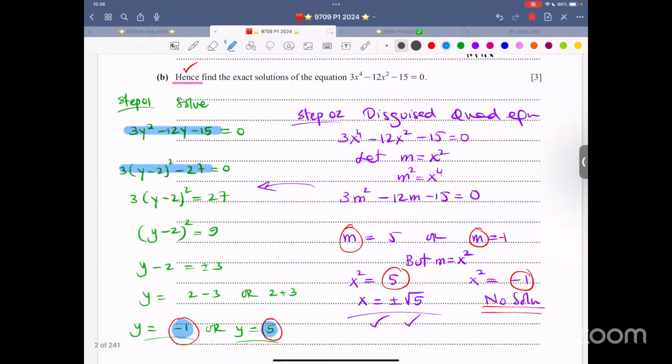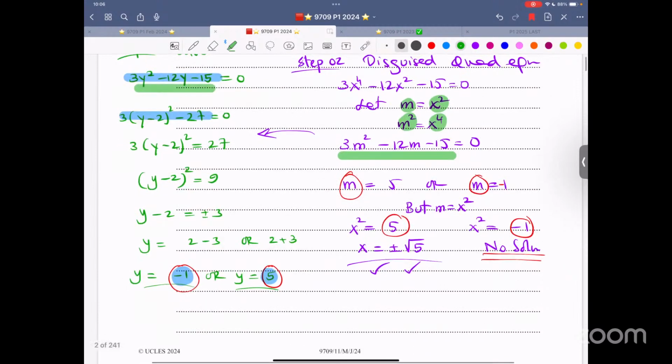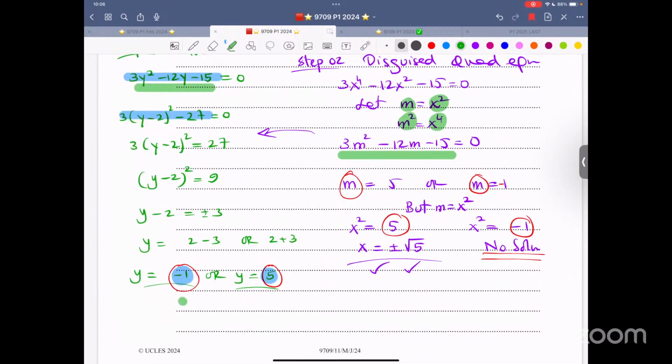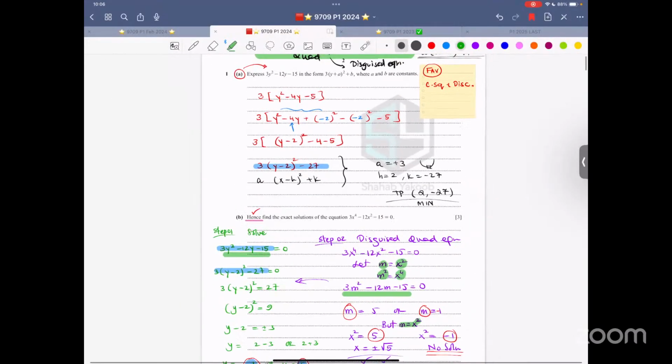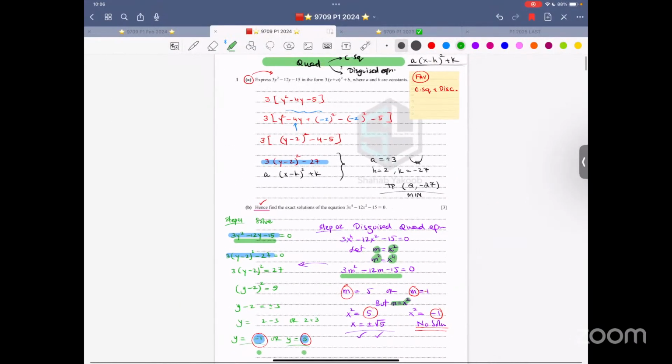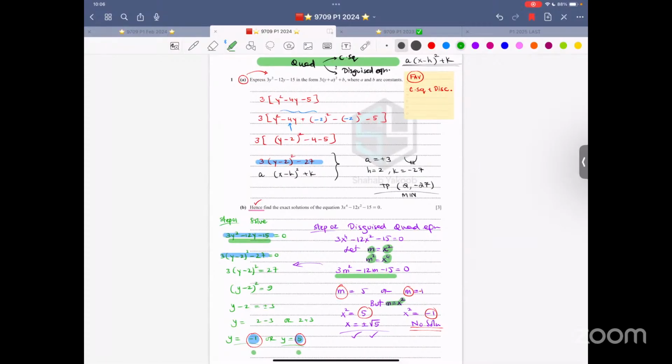Step 2, relate it with the disguised quadratic equation. Instead of x squared, I have written m. Instead of x power 4, I have written m squared. Now this thing and this thing are exactly the same. Therefore, the value of m is 5, the value of m is negative 1, but m is x squared. So you cannot take the square root of a negative number. You can only take the square root of a positive number. So there are two solutions for this. Let me minimize this. I want you to take a screenshot so that you can save it.